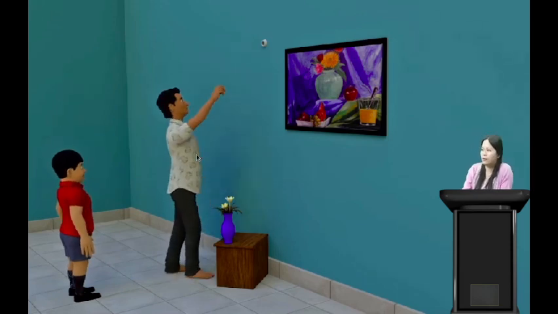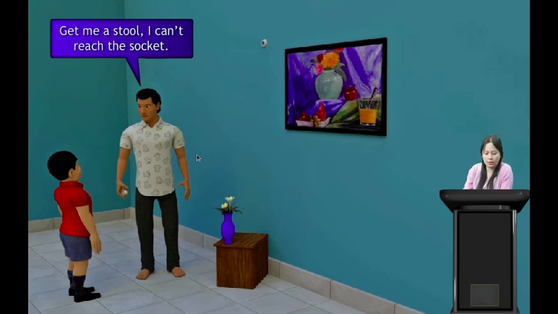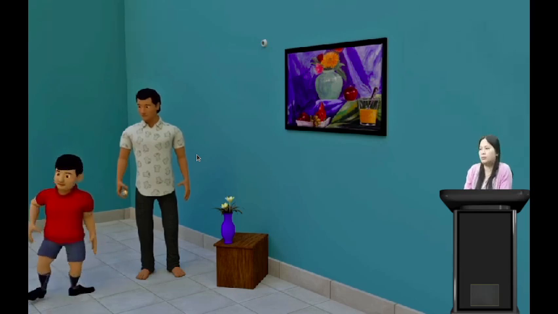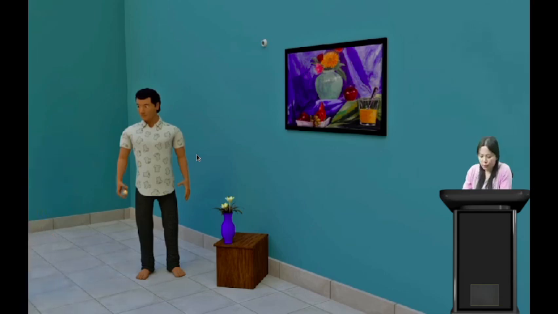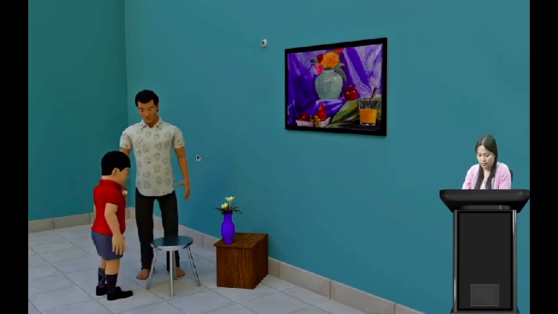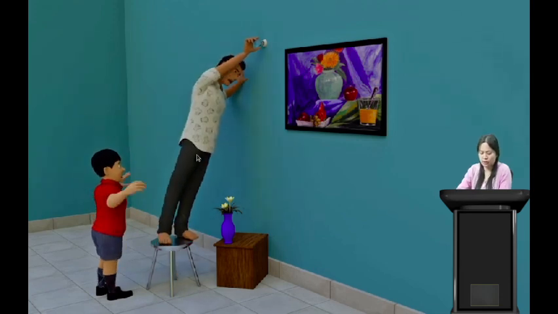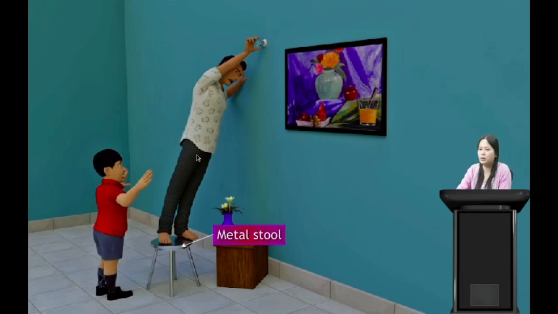Here a man is trying to fix a bulb into the socket, but he could not reach it. So he asks his son to get him a stool. "Get me a stool, I can't reach the socket," says the father. So the boy went to fetch a stool. Now he brought a stool made up of metal. Let us see what happens. When he stood on the metal stool and tried to fix the bulb into the socket, we see that the man is getting an electric shock.